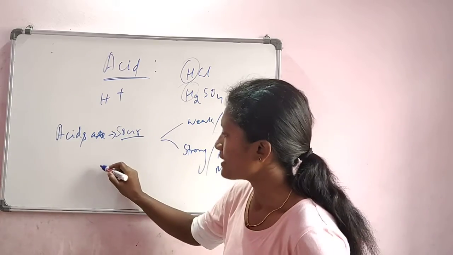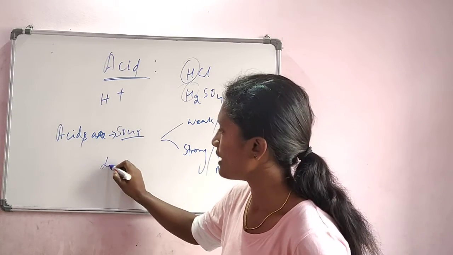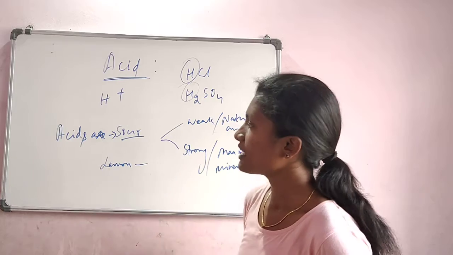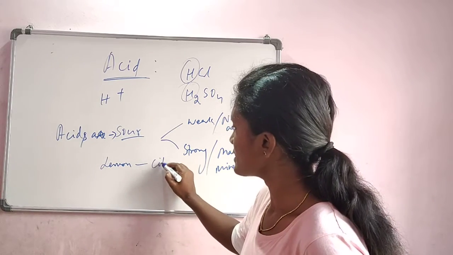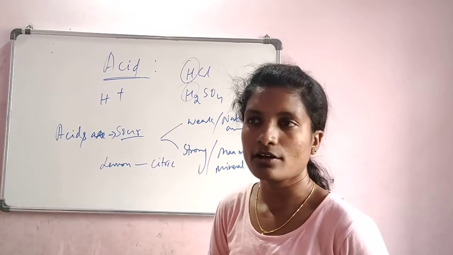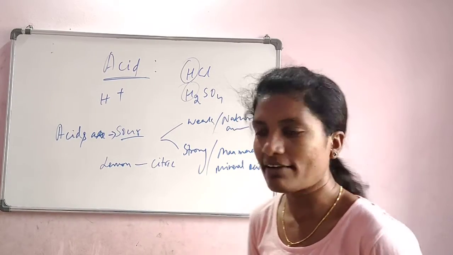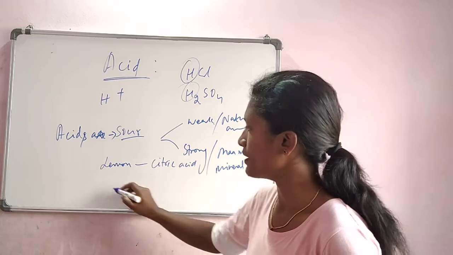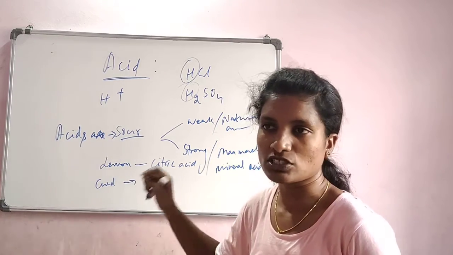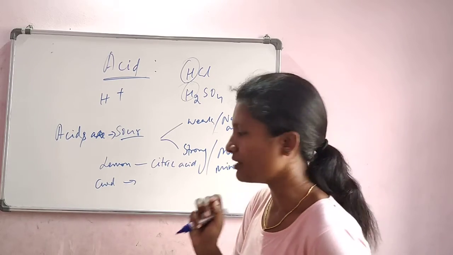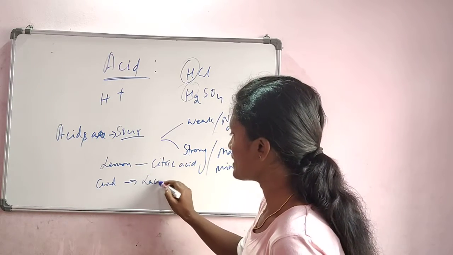The natural acids are like, as I told, if you cut a lemon, it is sour in taste. So it contains citric acid. Oranges, lemon, almost all citrus fruits will have citric acid, which is a natural one. And if you take milk or curd, especially curd, because curd has a sour taste compared to milk, curd has lactic acid.